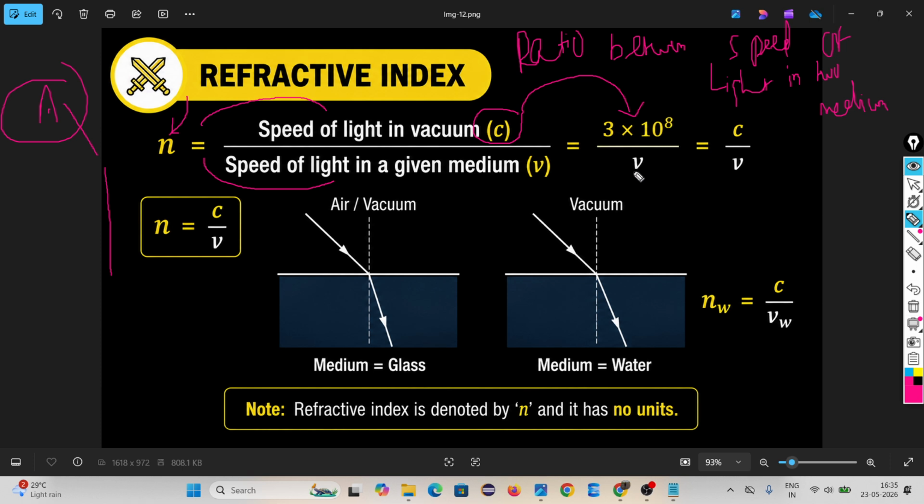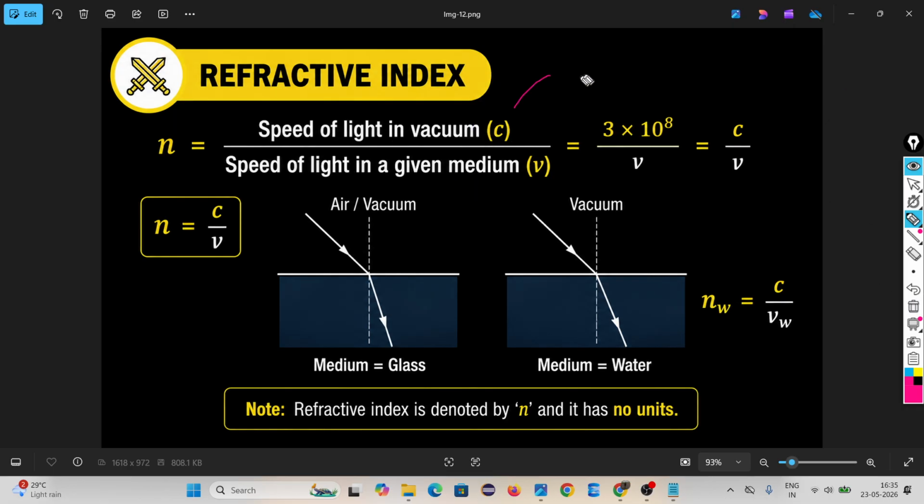And v is the speed of light in the given medium. In the question they will give you the speed of light in a vacuum, and in another medium such as water, glass, kerosene or diamond. You have to find the refractive index, and the formula is c upon v. Actually, not only c upon v: speed of light in one medium upon speed of light in another medium. Remember it is a ratio, so it doesn't have any unit, it is only denoted by n.